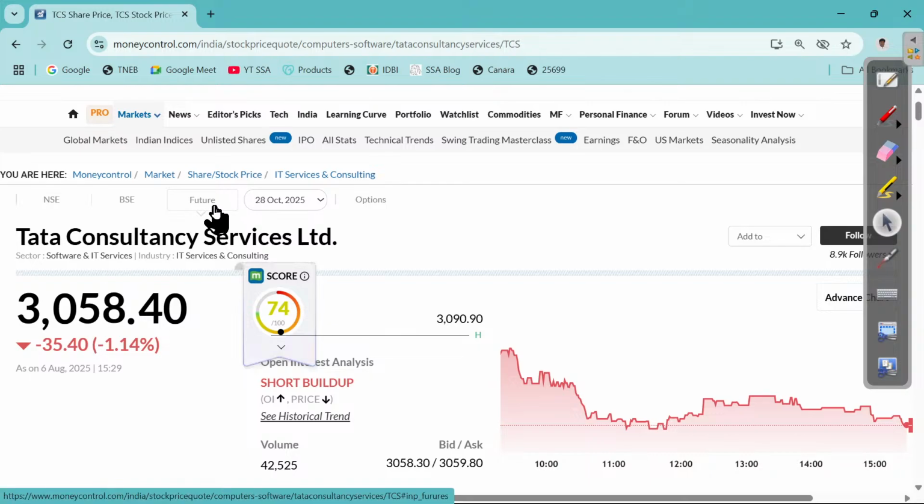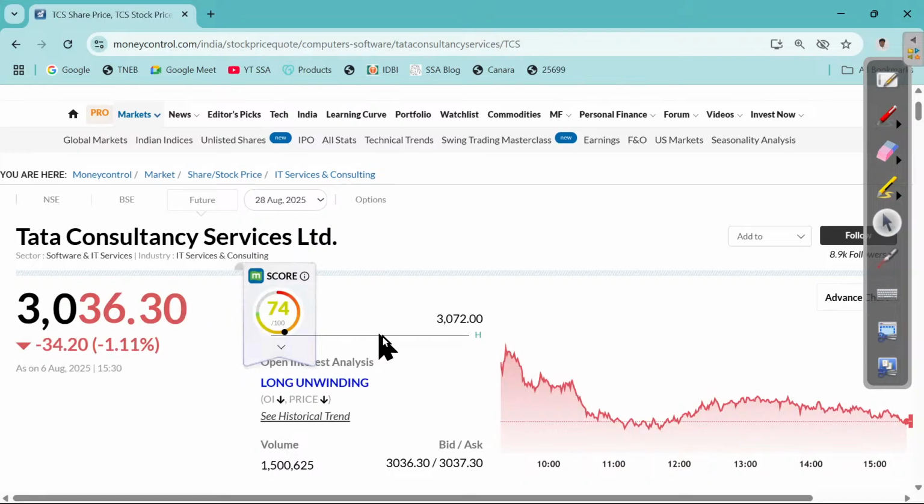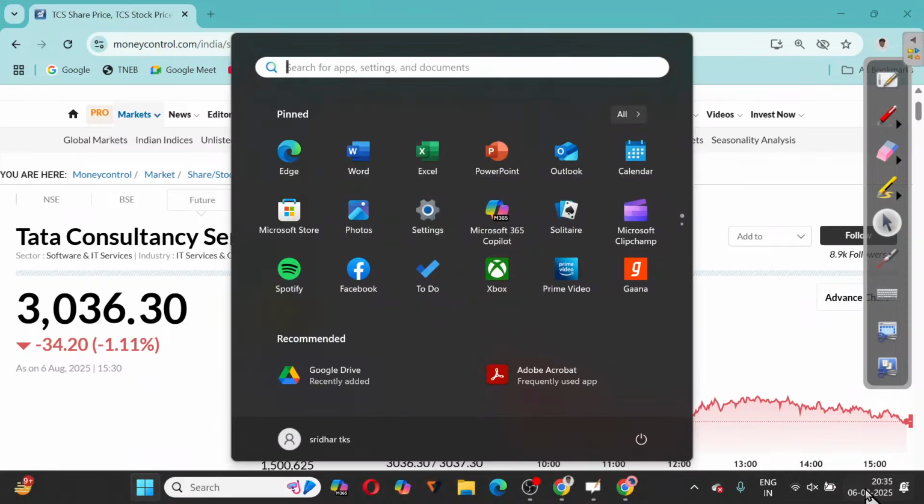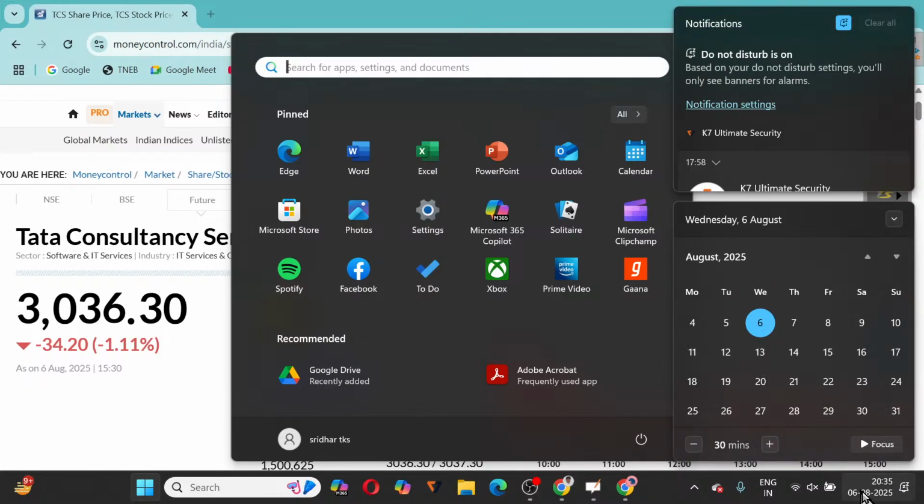Usually, the cutoff date for buying and selling of the future ends exactly on the last Thursday of the month. Last Thursday of the month. For example, August 28th will be the last Thursday of this August month. So 28th being Thursday.